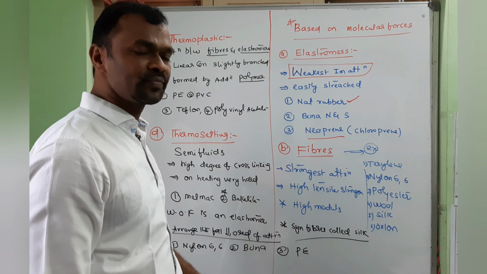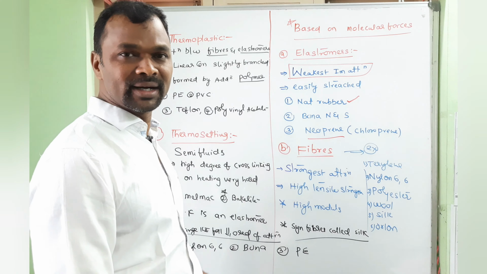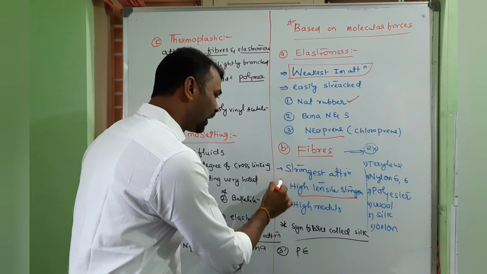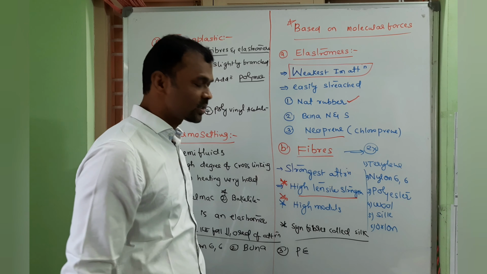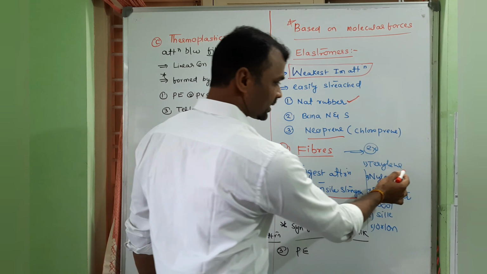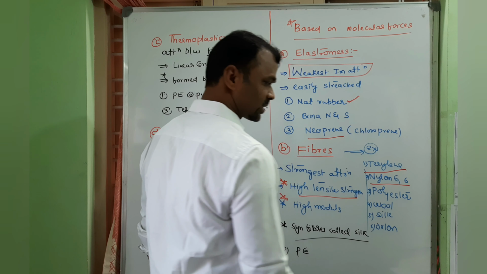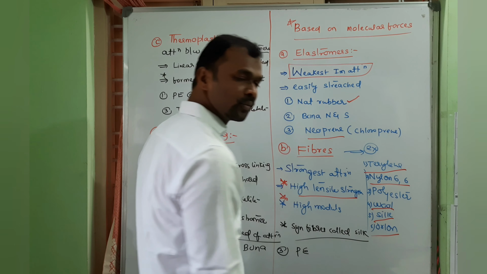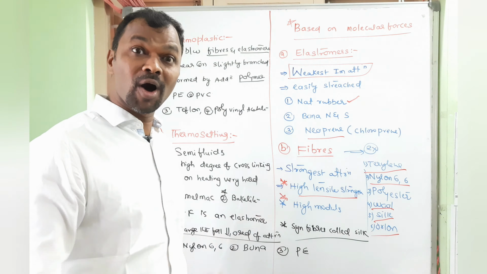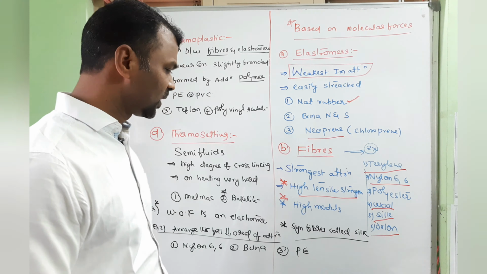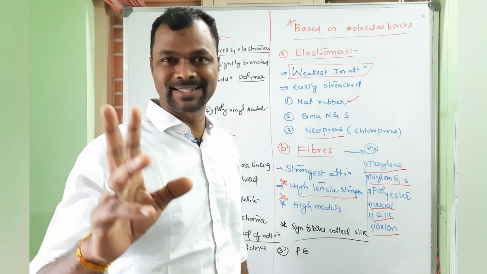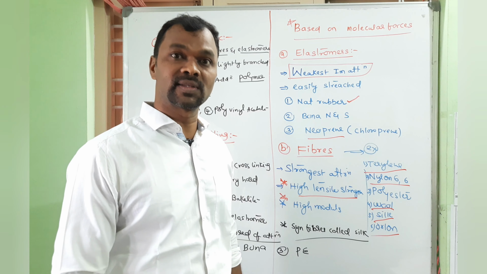Next one is fibers. The strongest intermolecular attractions. And they have high tensile strength, high modulus. This is very, very important. High tensile strength and high modulus. Examples if you observe, terylene, nylon 6,6, polyester, wool, silk, orlon. Wool, silk, orlon. These are commonly used in our daily life. Nowadays, all synthetic fibers we are calling silk.